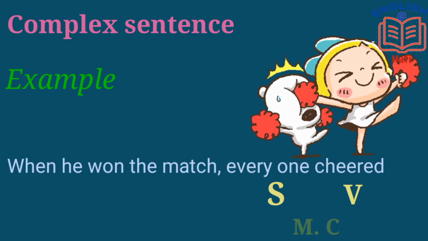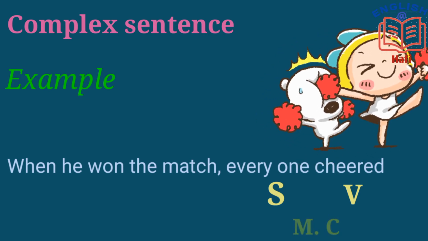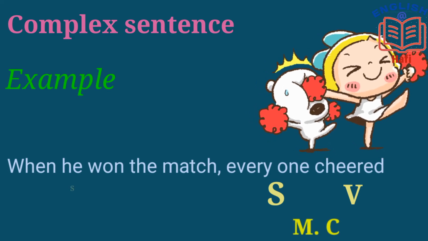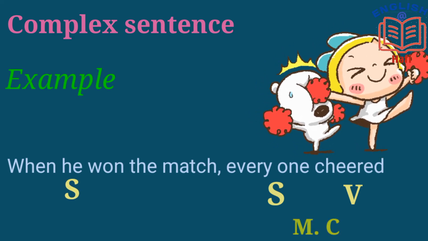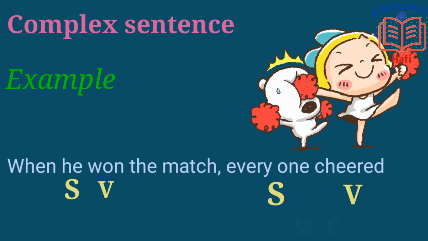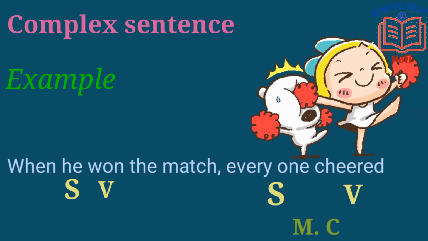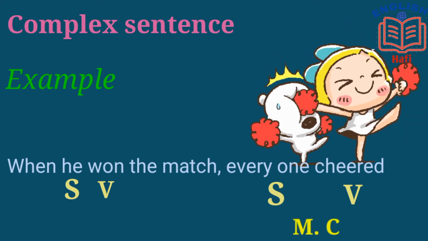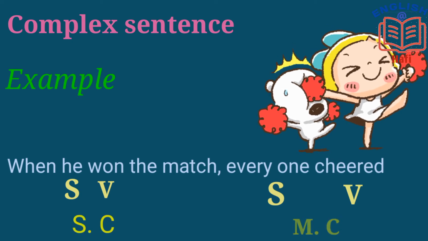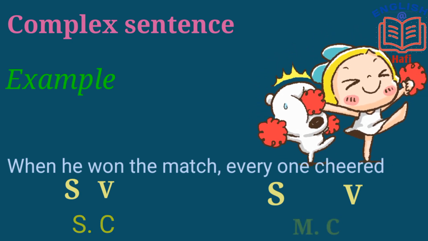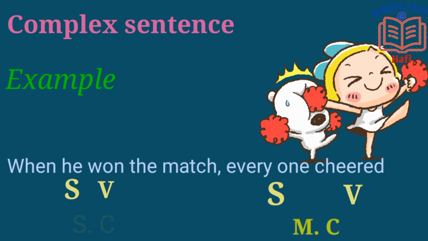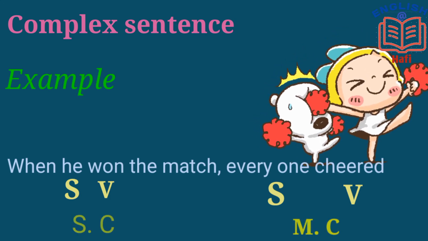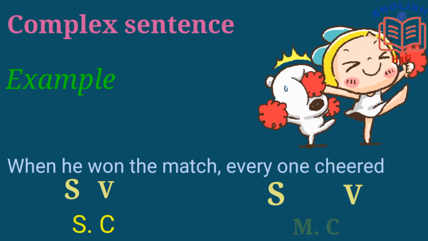When he won the match, even though it has a subject, he, and a verb, won, doesn't give us a complete thought. Hence, it becomes a subordinate clause. And as I told you already, a complex sentence contains one main clause and one or more subordinate clauses.